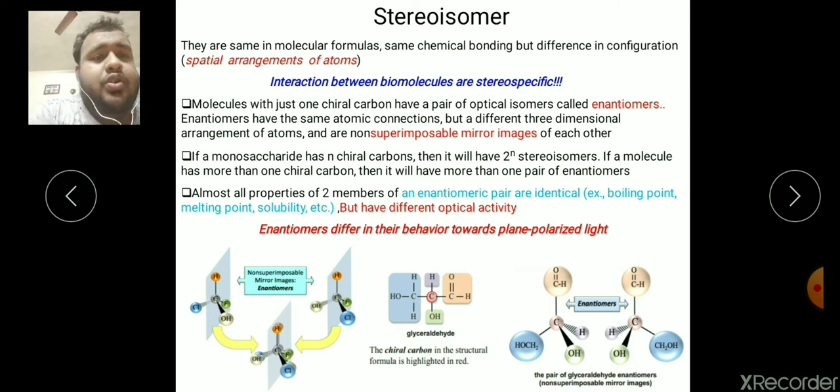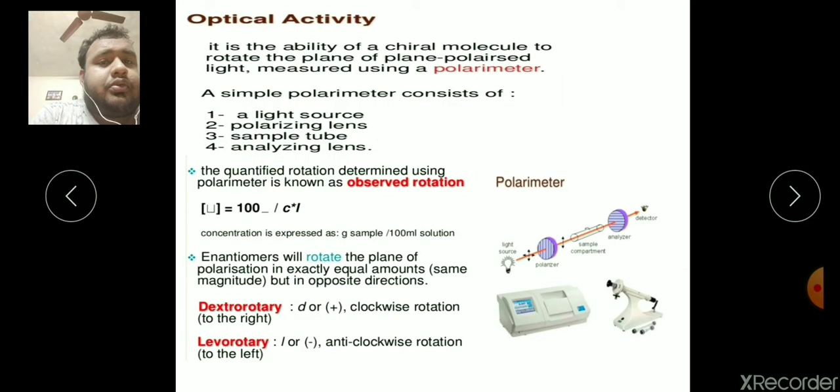Stereoisomers, the enantiomeric pair, have the same physical properties in terms of boiling point, melting point, and solubility, but differ in terms of optical activity. That means they can behave differently towards the plane of polarized light. Let's discuss what plane of polarized light and optical activity are. First, what is optical activity?